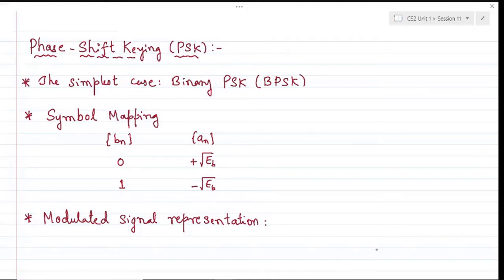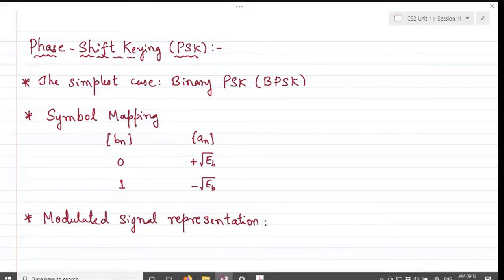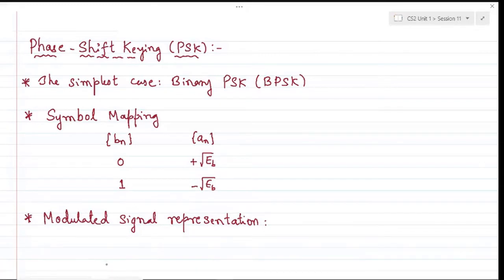That's totally fine, but we will take one of the representations, and because it's a choice, we have the freedom of choosing the representation of the bandpass modulated signal. Okay, so for every TB, for every bit duration, we will have to have the modulator output based on the incoming bit stream.